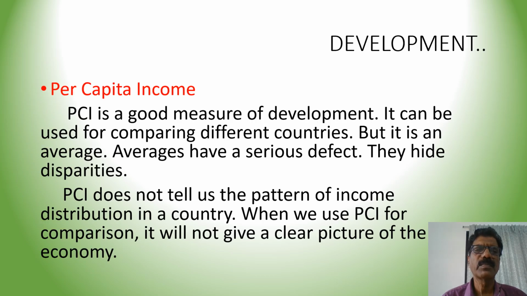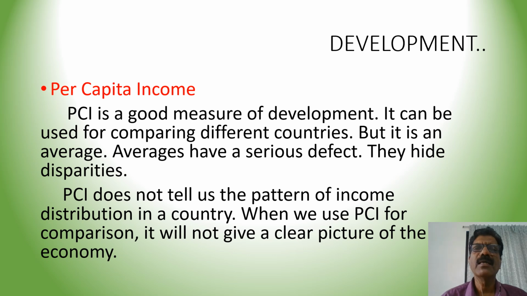Today we continue with per capita income. You already know something about per capita income. Per capita income is an average. It is the average income of a person in a country. It is a measure of development. It can be used for comparing countries. The World Bank is using this criterion for classifying countries. All these things you know.